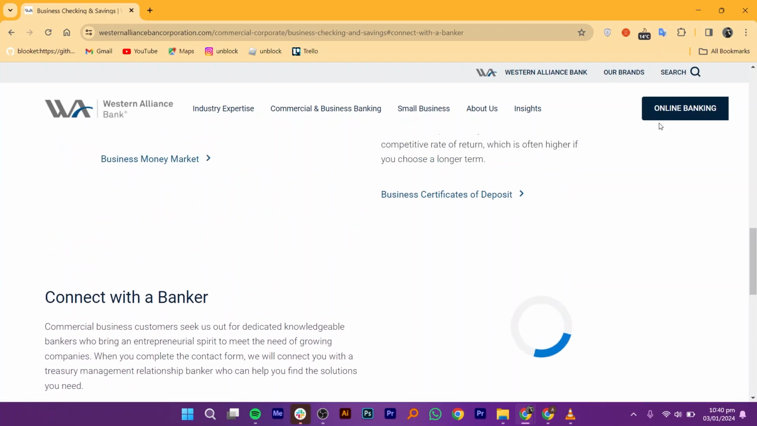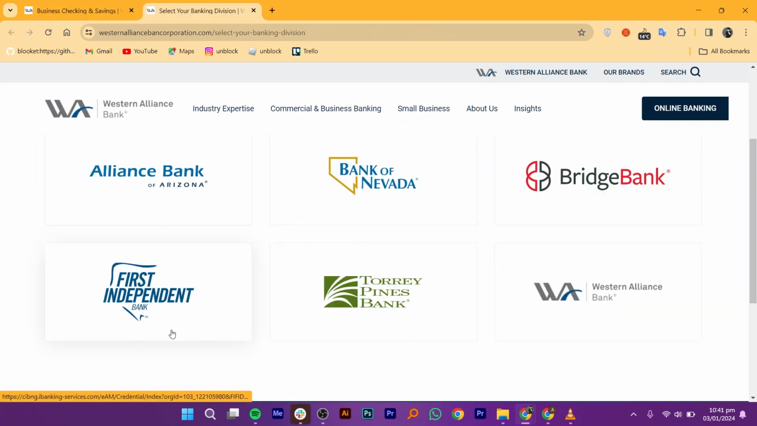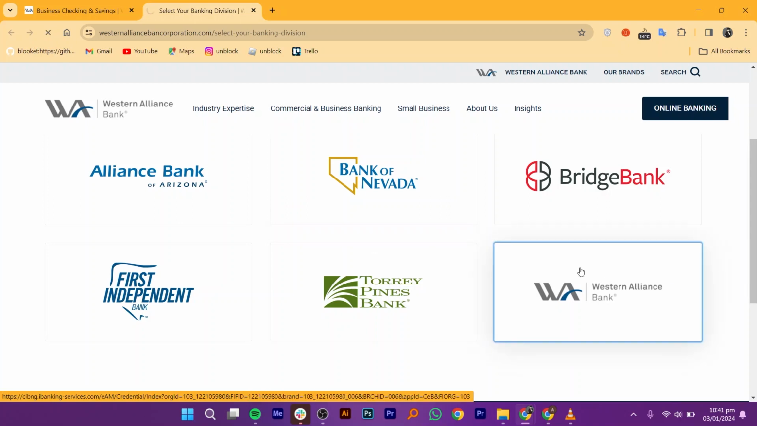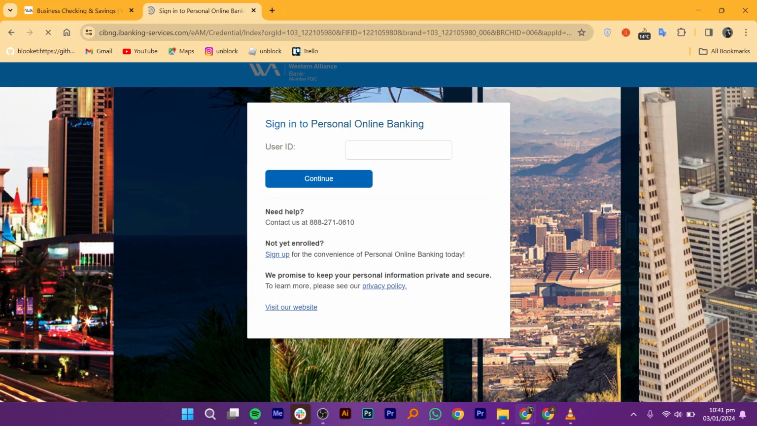To continue, click on the Online Banking button given in the top right corner. Next, select your account type. Then you can select your banking division from the given options. So choose the Western Alliance Bank from the following options. If you are unable to open up your accounts, you can contact their helpline.